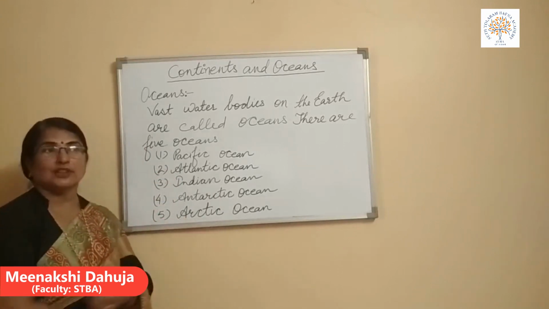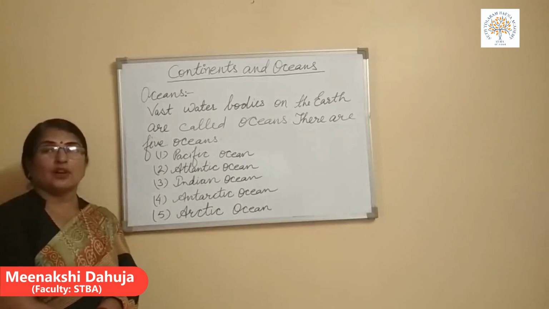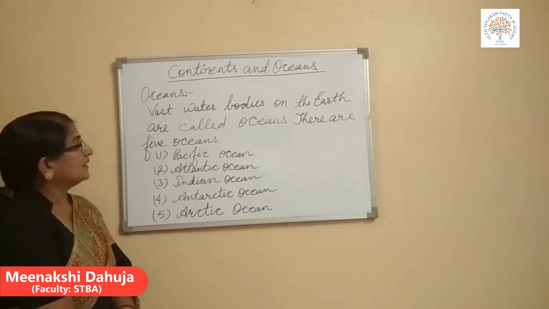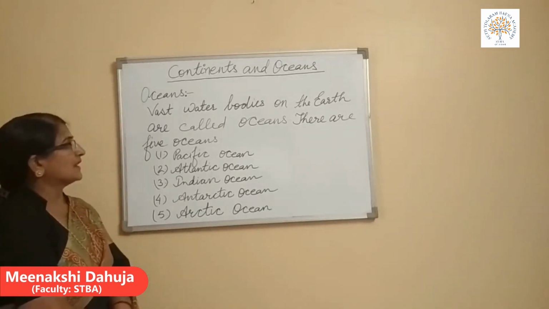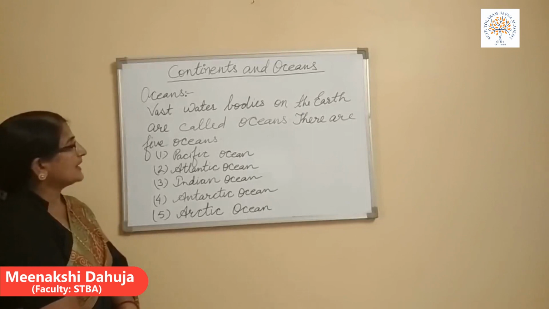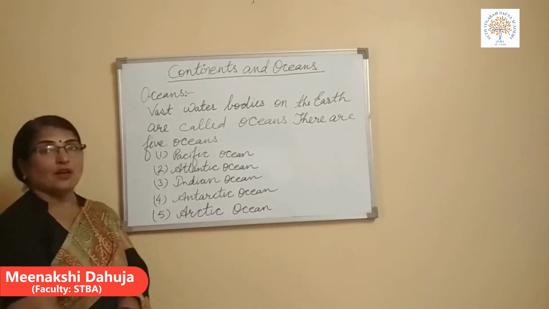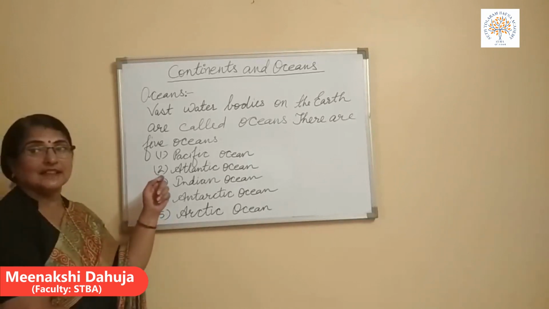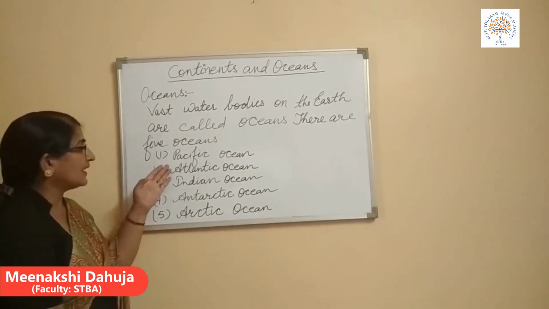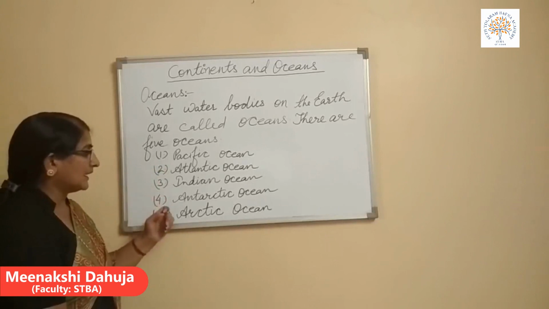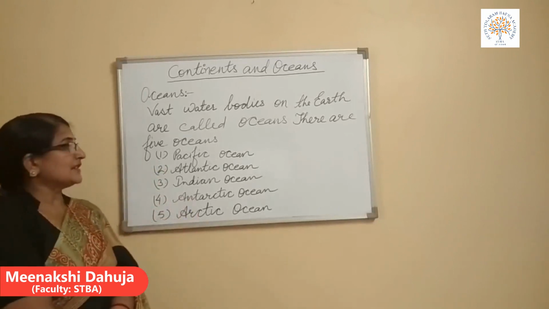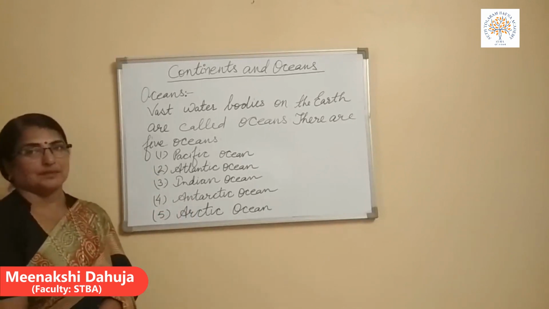So we can say water from the rainfall got collected into low-lying areas on the earth. They are known as oceans, or we can say vast water bodies on the earth are called oceans. There are 5 oceans according to their decreasing order. They are Pacific, Atlantic, Indian, Antarctic and Arctic. Now we will study these oceans on a map.